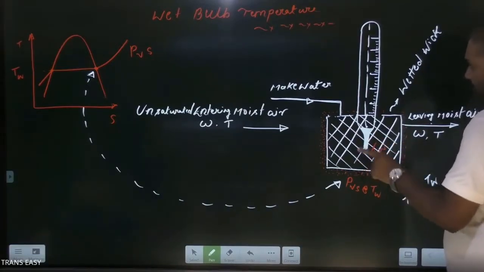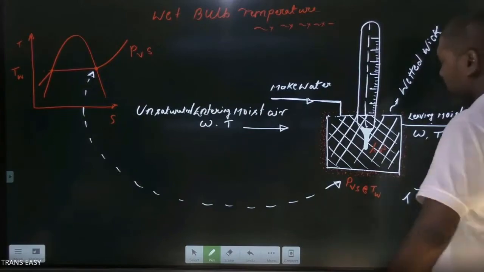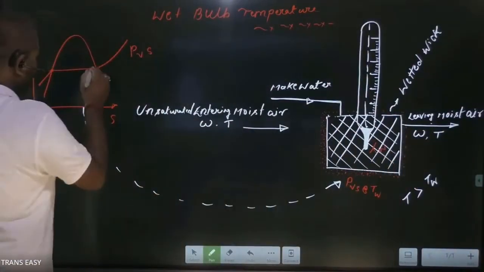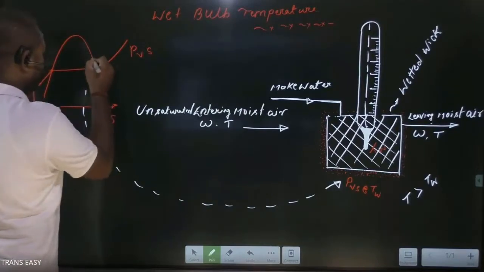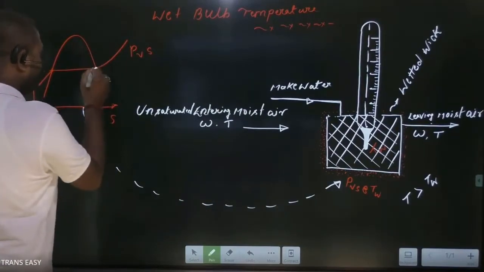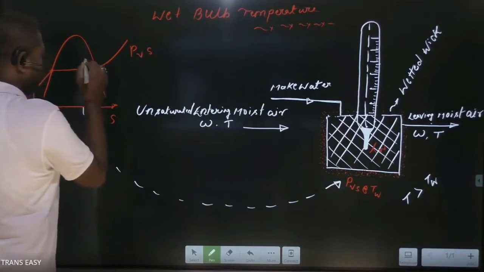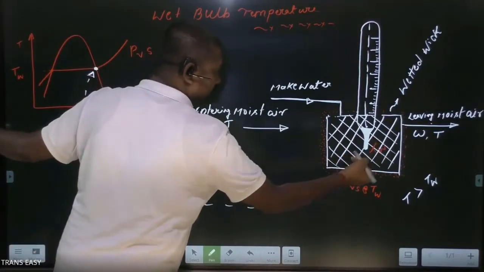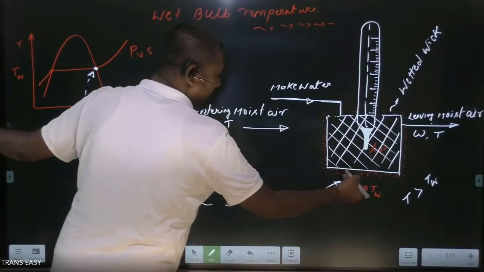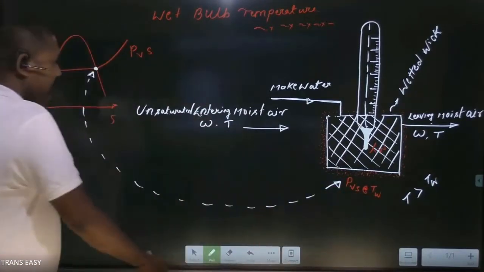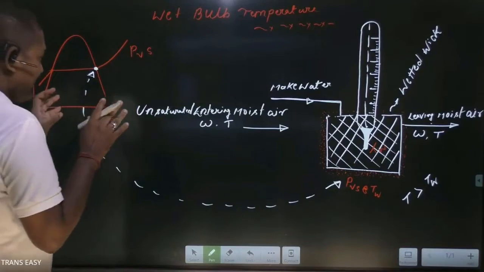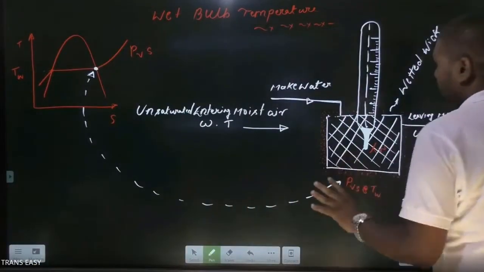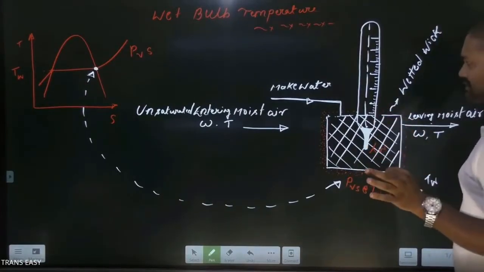So at TW, from the steam table or T-S diagram, we have a saturation pressure for the state of water lying on the saturated vapor line. This state of water vapor is available at the surface of the water body, and it has temperature TW. This is fundamental. We have already discussed this many times in our previous live sessions.